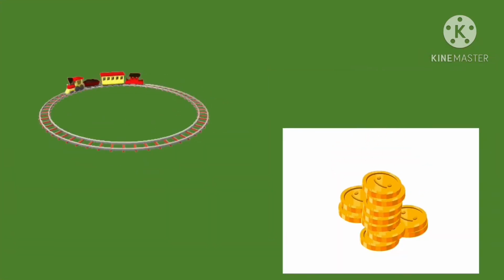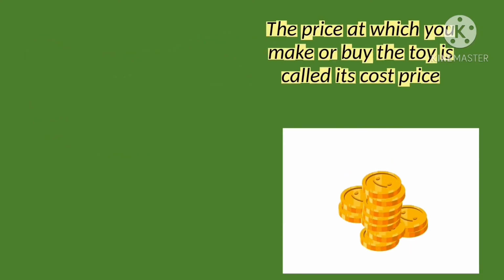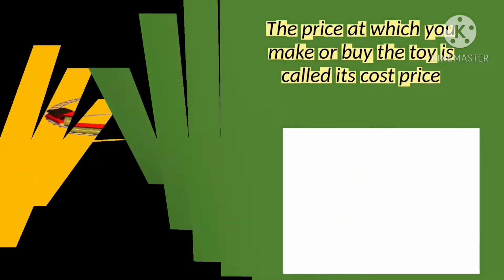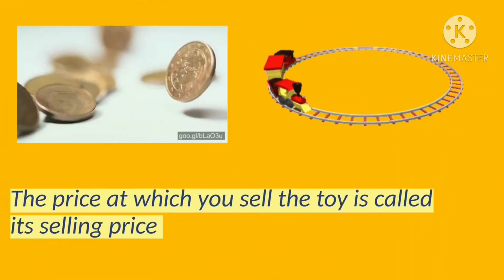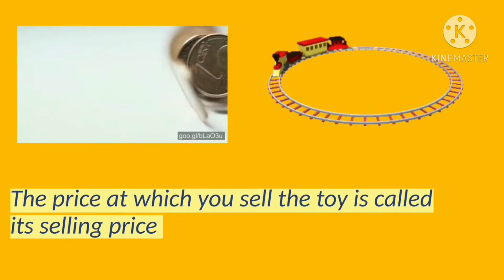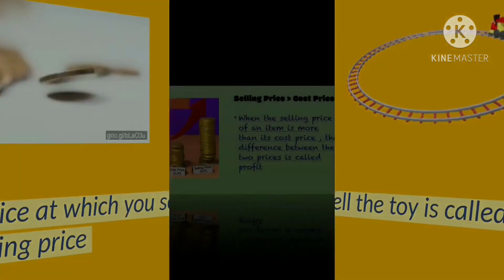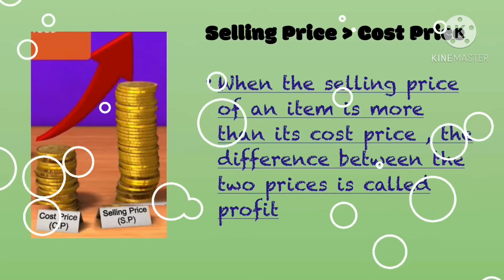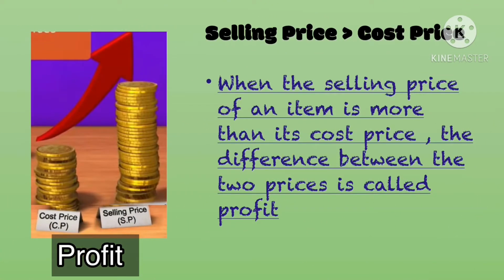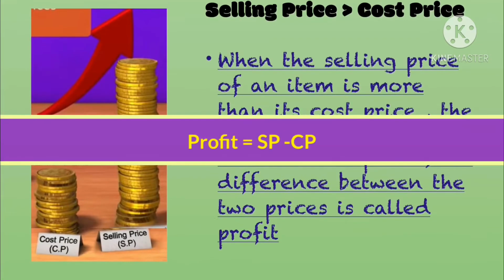Let's find out. Suppose you spend certain money to purchase a toy. The price at which you buy a toy is called its cost price. Now you decide to sell the toy for a certain amount of money. The price at which you sell the toy is called its selling price. When the selling price of a toy is more than its cost price, it means you get more money than you spend on the toy. And the difference between the two prices is called profit.